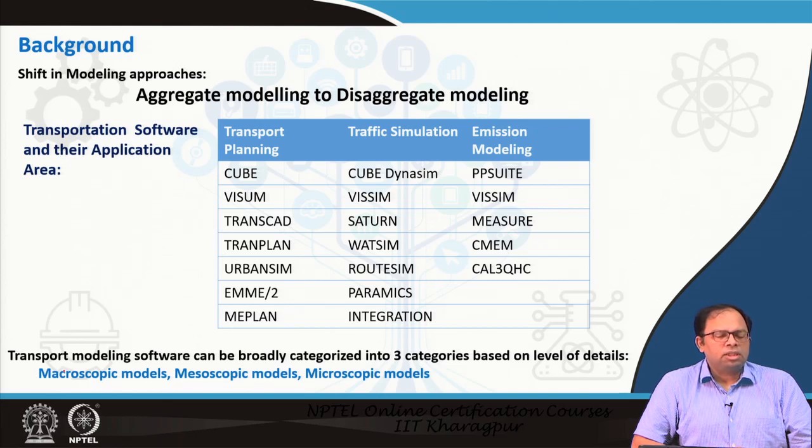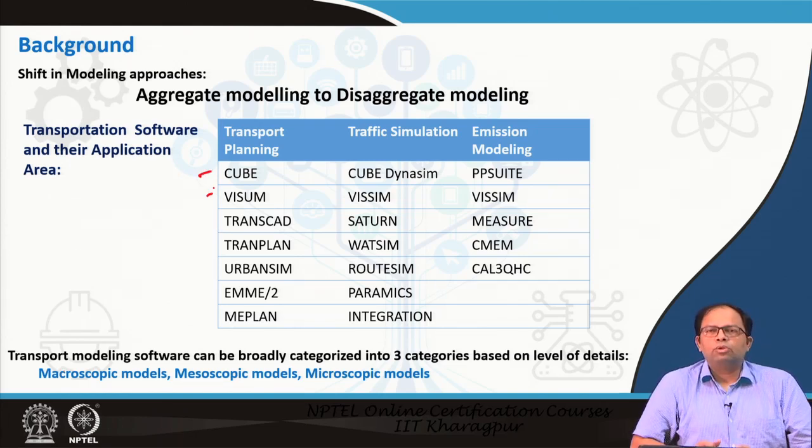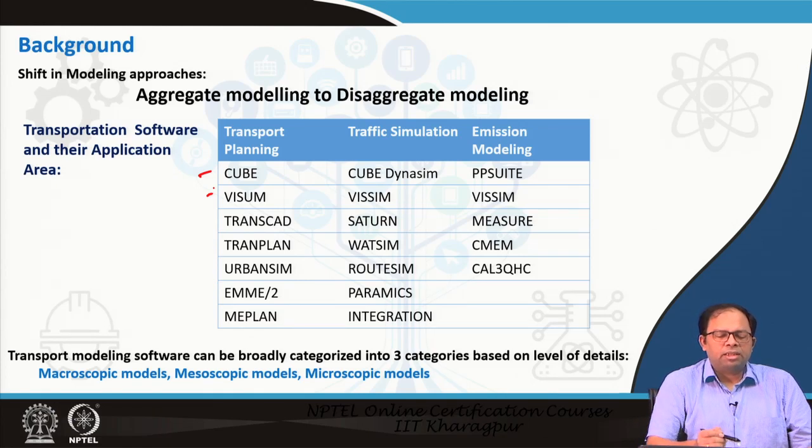Some of the commercial software available are Cube and Vissim. These are the two primary software used all over the world, and as you can see, I have categorized them under three categories of software: transportation planning, traffic simulation, and emission modeling. When we are talking about transportation modeling, we are talking about overall travel demand management, including freight management.